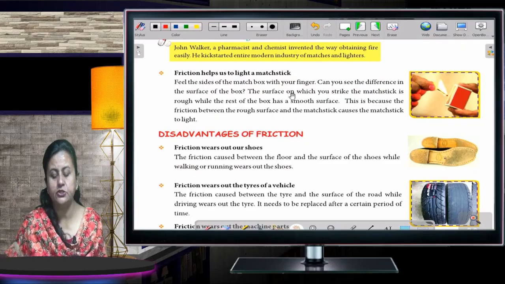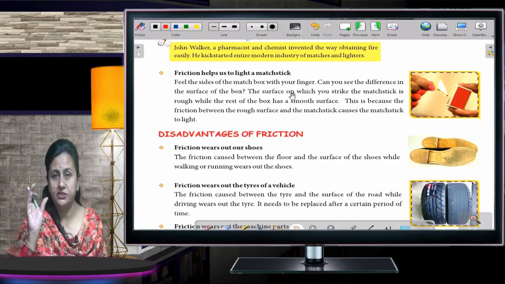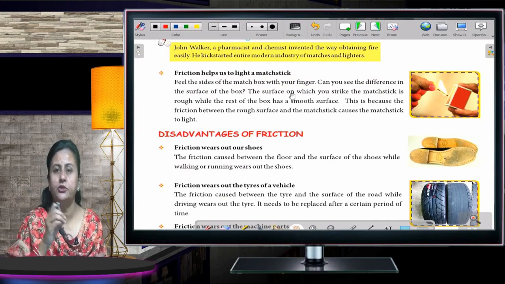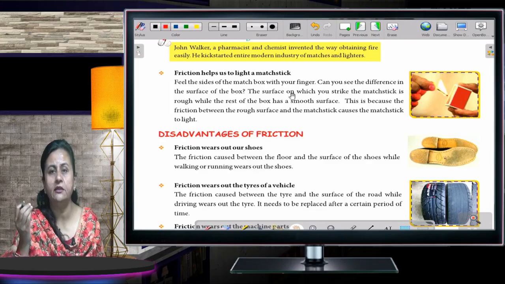Now, friction helps us to light a matchstick. What is a matchstick? There is a matchbox, and you take a matchstick and try to strike it on the box. It is due to the friction only that the matchstick gets lighted. In case there is no friction, then the matchstick won't light up.